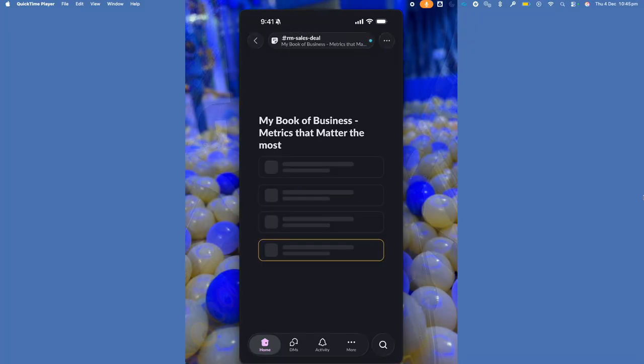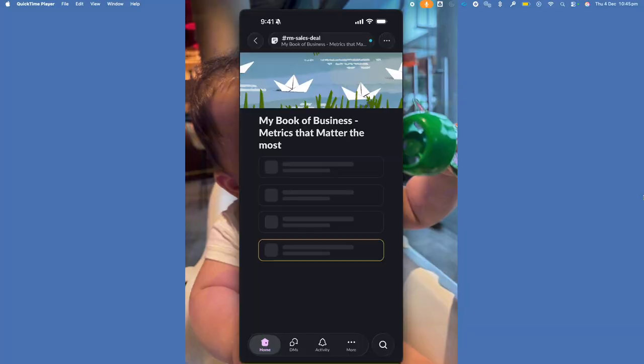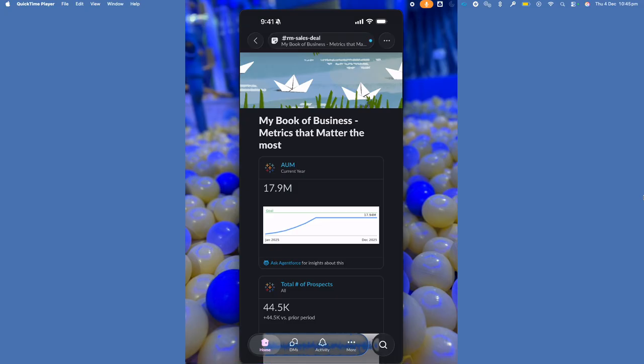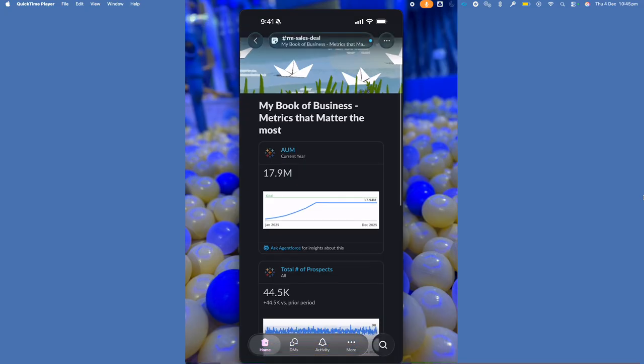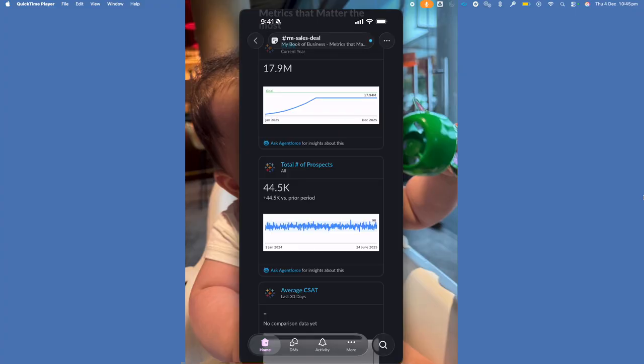But I can also embed all the different metrics from a relationship manager's point of view, metrics that matter to me the most. And again, the key difference here is that all those metrics are real-time metrics. It's not a snapshot, it's not a copy. It's literally real-time metrics that you can go and click through. You can open these metrics.